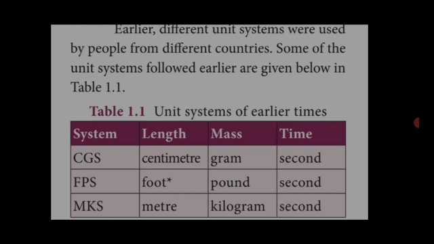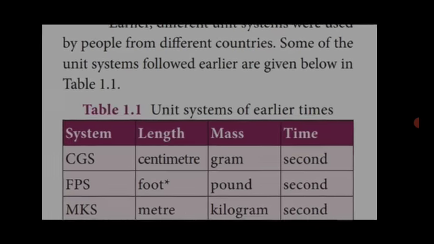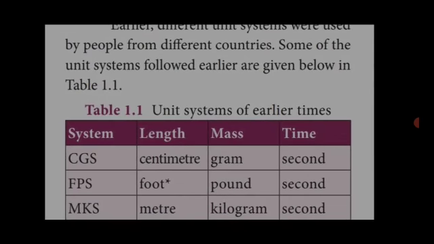The second system is FPS: F for feet, P for pound, S for second. The last system is MKS: length is measured in meters, mass in kilograms, and time in seconds. These are the three different unit systems used earlier: the CGS system, the FPS system, and the MKS system.